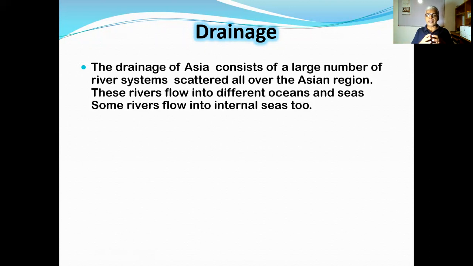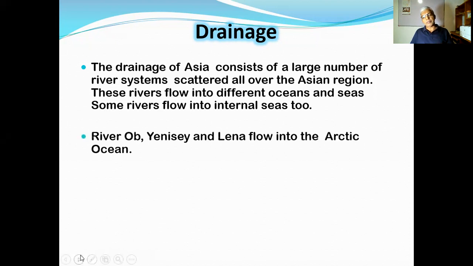It is considered as drainage. These rivers flow into different oceans, in different directions. Oceans and seas both are there in that region, therefore these rivers flow into them. Some rivers flow into internal seas too, because some internal seas can also be found located within that region.